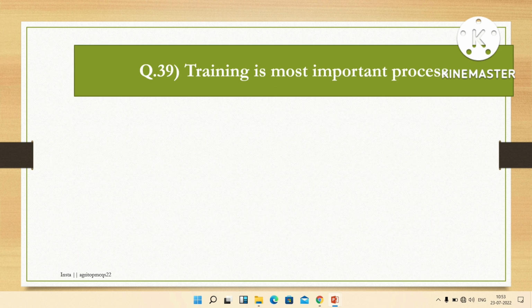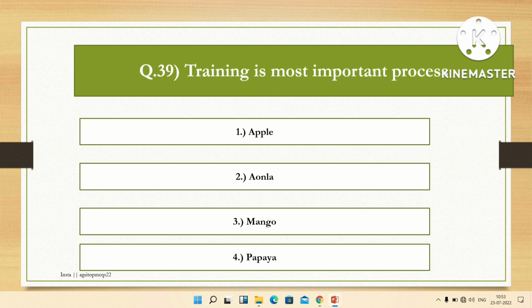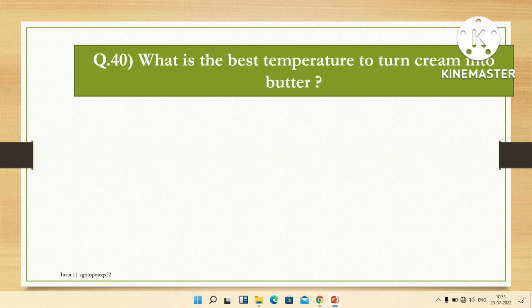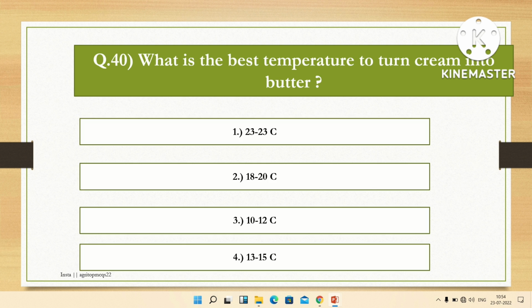The next question is: training is the most important process in which crop? Options are apple, aonla, mango, papaya. The right answer is apple. Training is the most important process in apple. The next question is: what is the best temperature to turn a cream into butter? Options are 22 to 23 degrees centigrade, 18 to 20 degrees centigrade, 10 to 12 degrees centigrade, 13 to 15 degrees centigrade. The right answer is 13 to 15 degrees centigrade. 13 to 15 degrees centigrade is the best temperature to turn cream into butter.